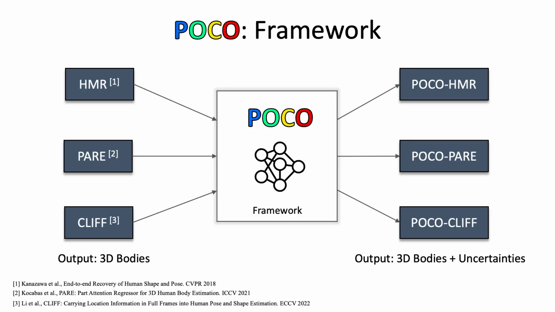We apply the POCO framework to three different HPS regression methods, namely HMR, PARE, and CLIF. In addition to upgrading these methods to directly estimate uncertainty, we find that training with the POCO framework actually increases the accuracy of each of these methods by a modest amount on the 3DPW test set.